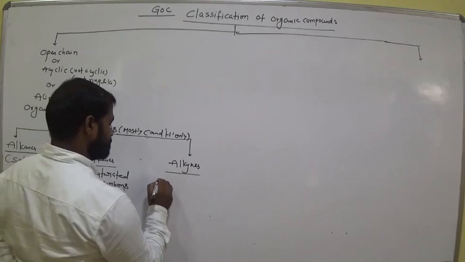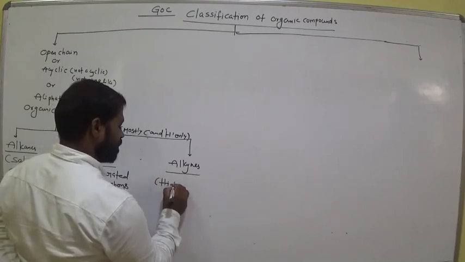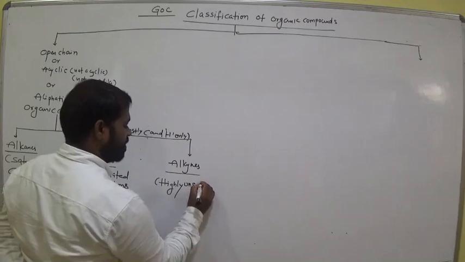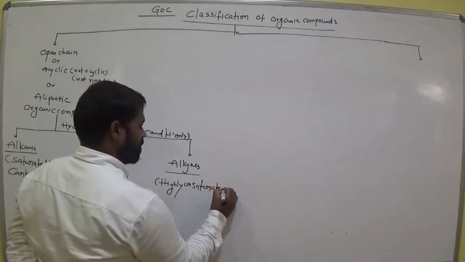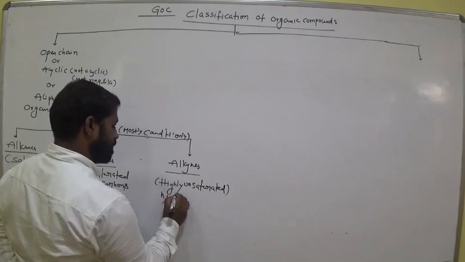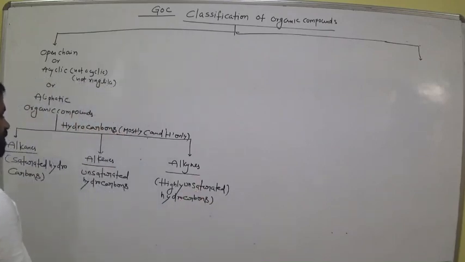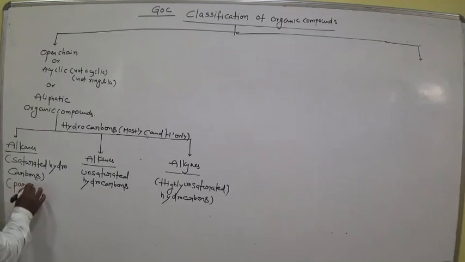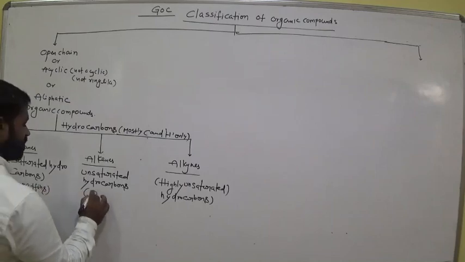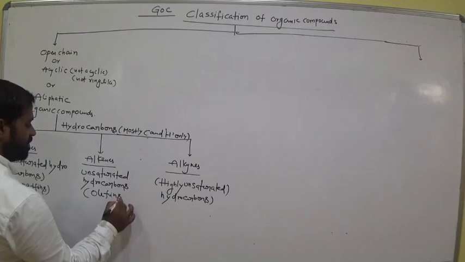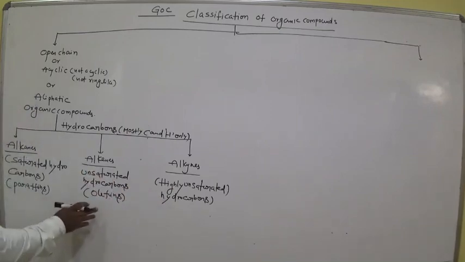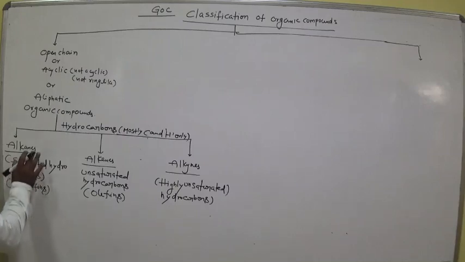Alkynes means highly unsaturated hydrocarbons. Okay, clear? So generally alkanes are called paraffins, another name for this one. For alkenes we call them olefins also. Just remember, there is no particular name for alkynes. Paraffins, olefins. Okay, clear?